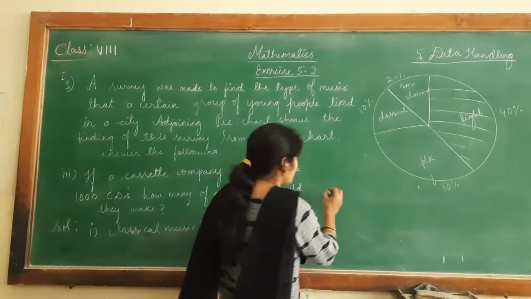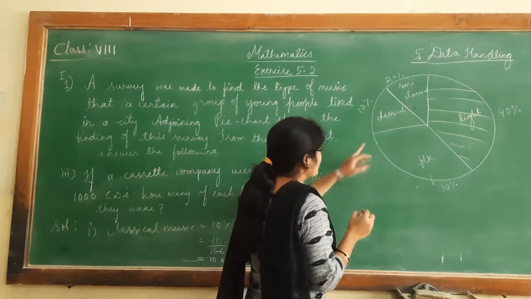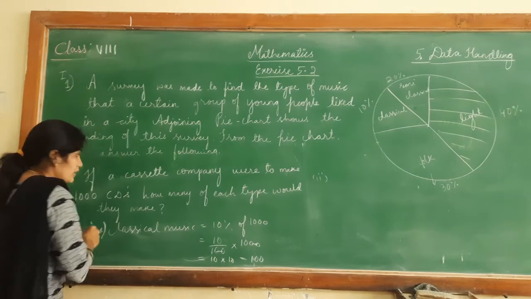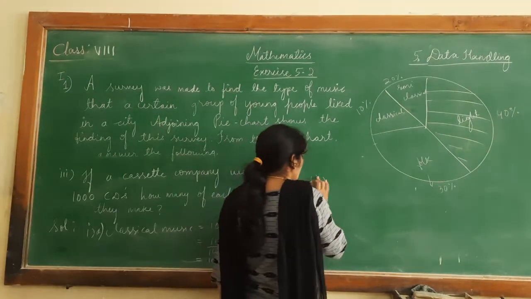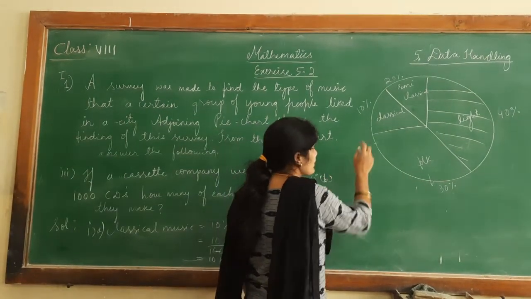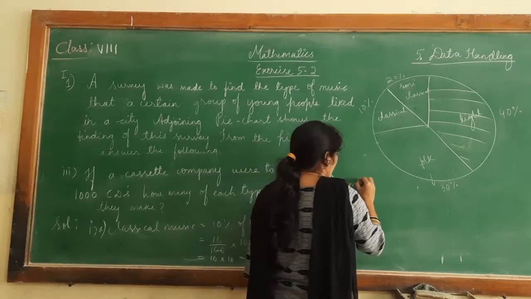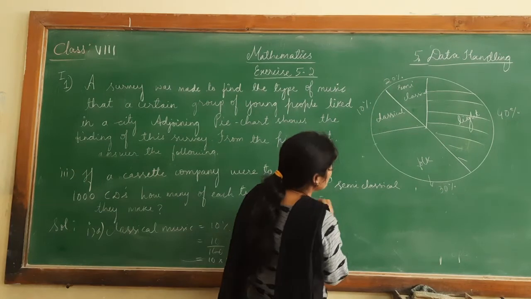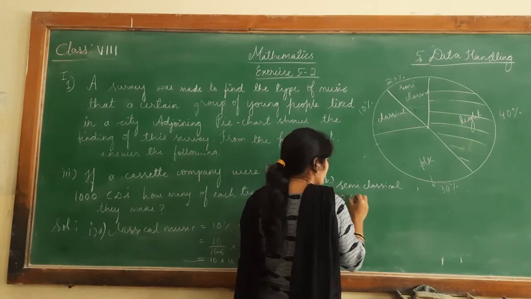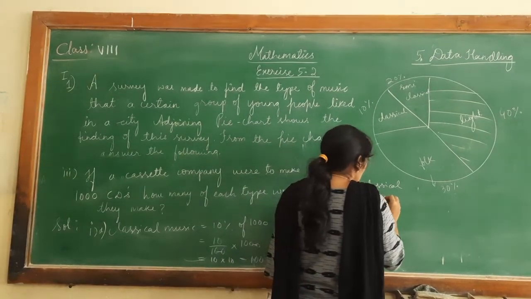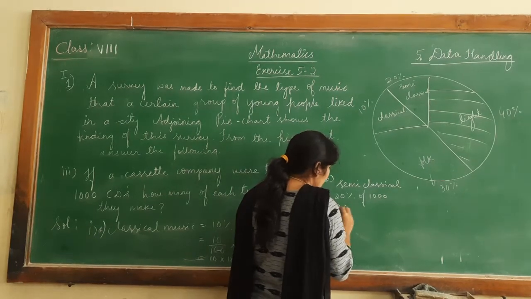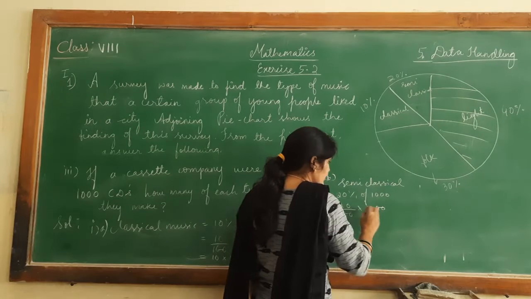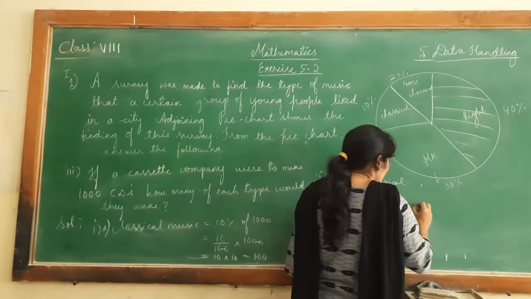Now the second one is semi-classical. The first was A in the third question, and this one is B, semi-classical. Semi-classical is equal to 20% of 1000. 20% of 1000 is 20 by 100 into 1000. 0 0 goes, 20 into 10 is 200.